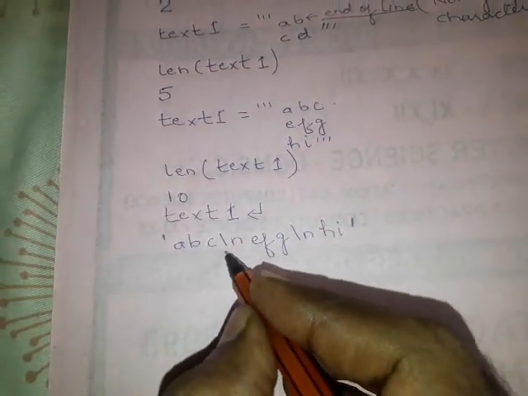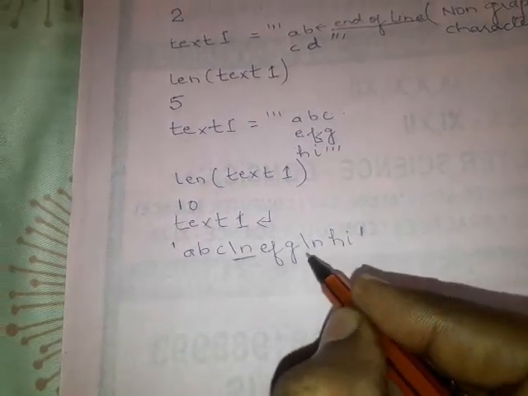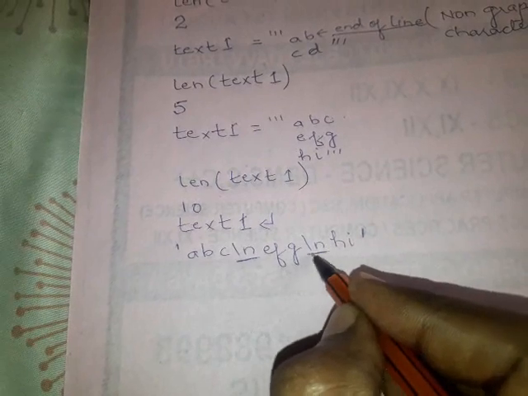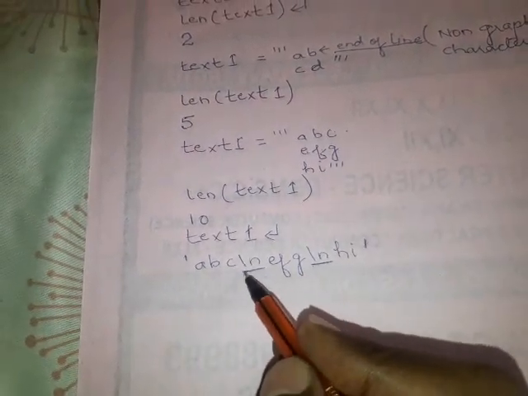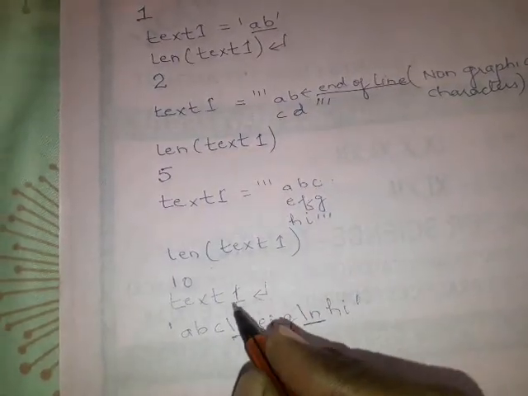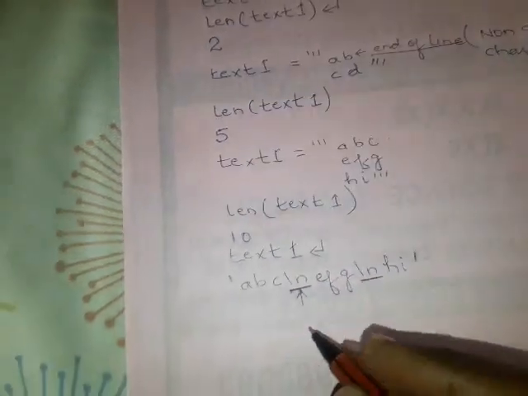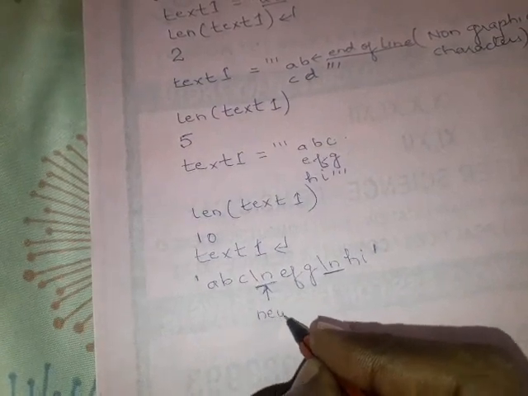So here two backslash n are there. This is the backslash n and this is backslash n. So what are these backslash n? These are called new line characters.